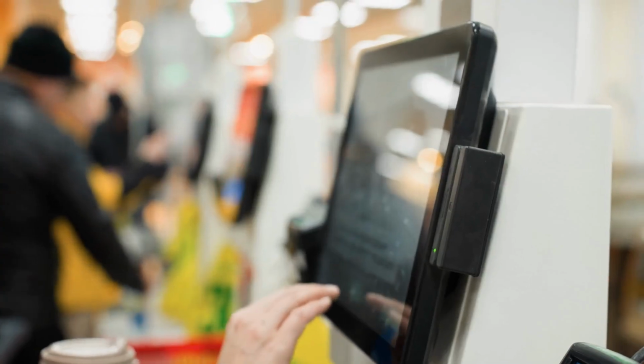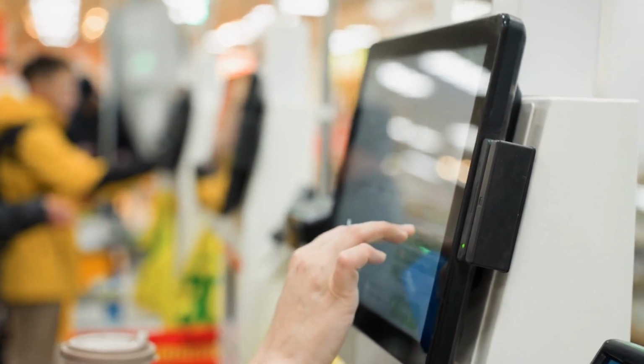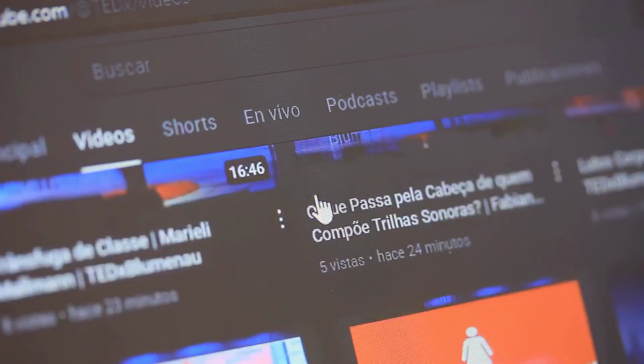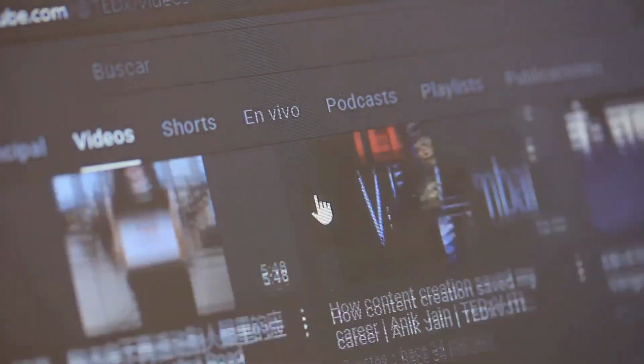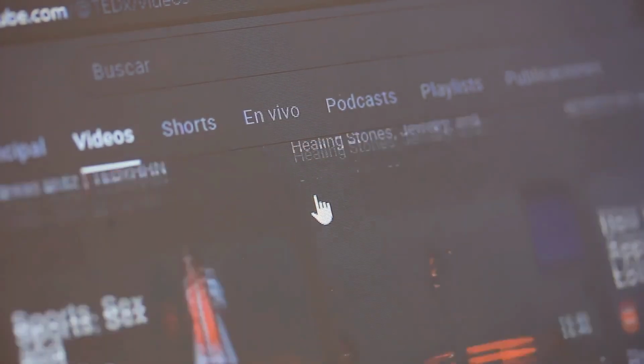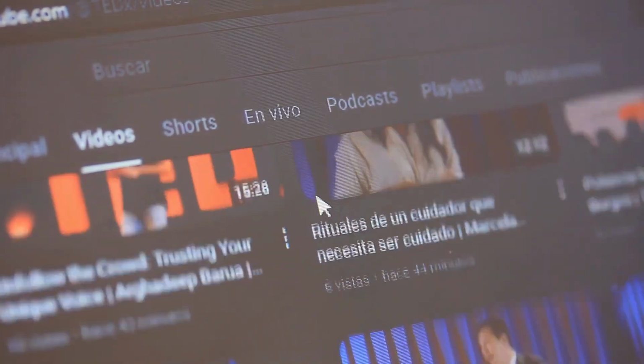You can manage everything in one dashboard. No more scattered files or draft posts. Everything's organized and ready to go. Compared to tools like Descript or CapCut, Vizard sits between editing and distribution. It's not just about trimming, it's about workflow and growth.